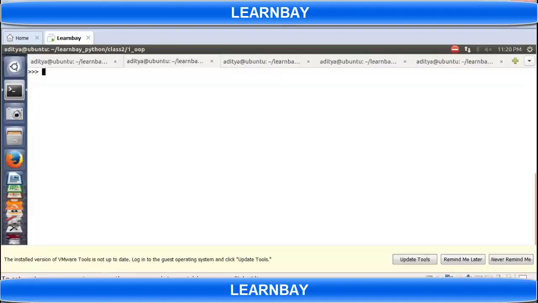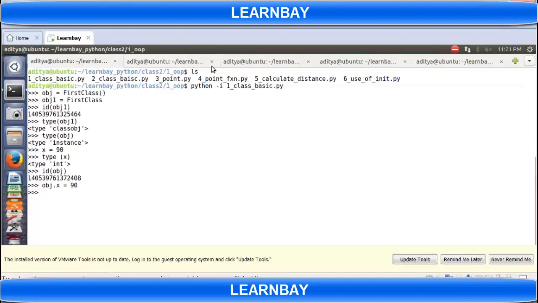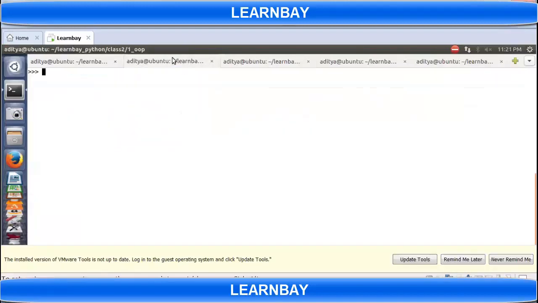It is used with the function. For example, we'll look at this program.